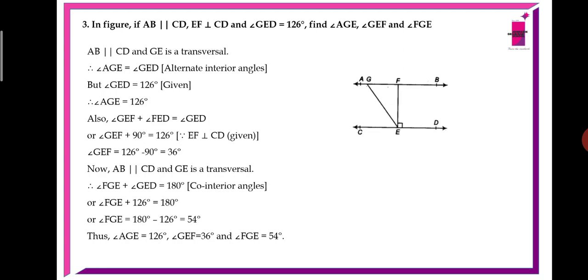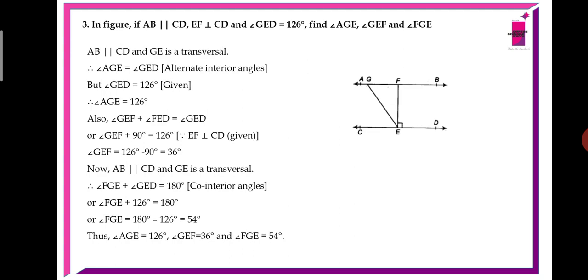Also, you can see in this figure, angle GEF plus angle FED equals angle GED. We know that angle FED equals 90 degrees because EF is perpendicular to CD. What is meant by perpendicular? A perpendicular makes 90 degrees at the point of intersection. Therefore, angle FED equals 90 degrees. So angle GEF plus 90 equals 126 degrees. Therefore, angle GEF equals 36 degrees by solving.